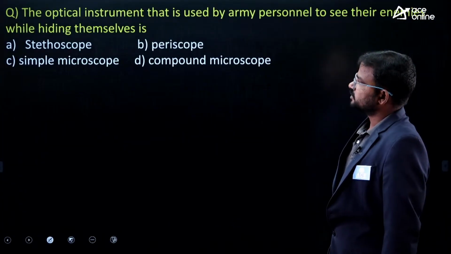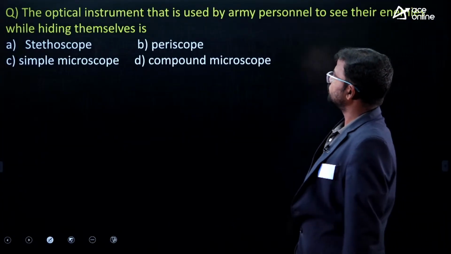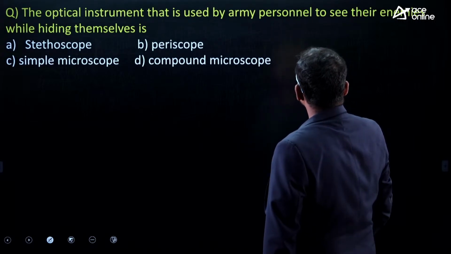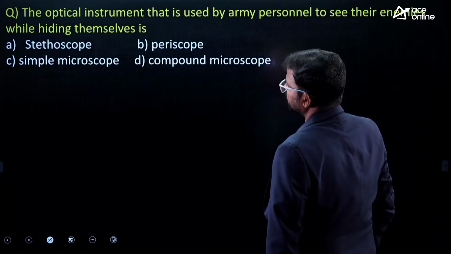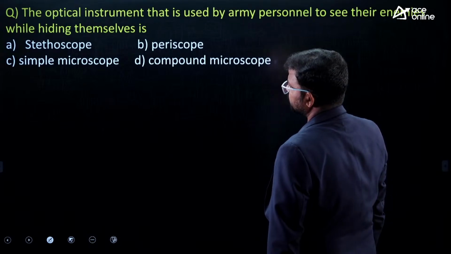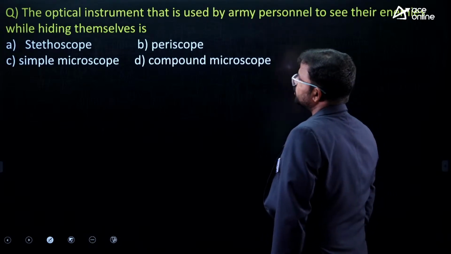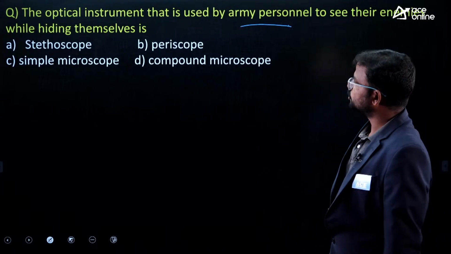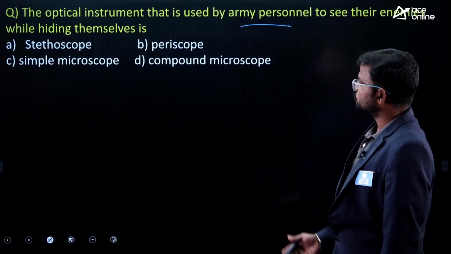Alright, next one: the optical instrument used by army personnel to see their enemies while hiding themselves is... Which optical instrument is mostly used by armed persons to observe the enemies from hiding?